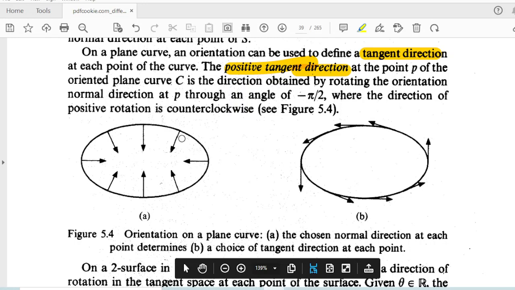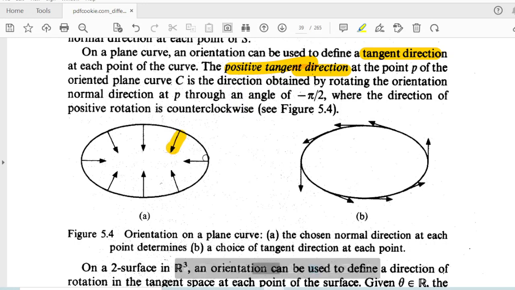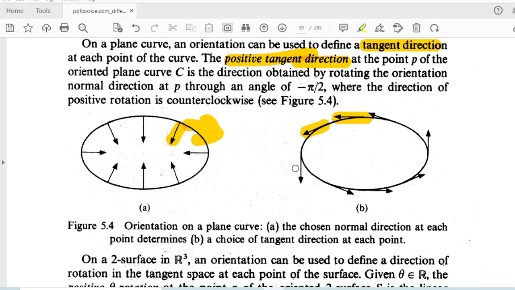Okay, so we are considering the normal vectors അകത്തോട്ട് ഉള്ള യൂണിറ്റ് നോർമൽ വെക്ടേഴ്സ് കൺസിഡർ ചെയ്തു. ഇനി ഈ യൂണിറ്റ് നോർമൽ വെക്ടറിനെ നമ്മൾ -π/2 ക്ലോക്ക് ആന്റി ക്ലോക്ക് വൈസ് ഡയറക്ഷൻ റൊട്ടേറ്റ് ചെയ്യുമെങ്കിൽ we get, if you are rotating this in anti-clockwise direction, it will be in this way, right? Anti-clockwise direction, and that is called as the positive tangent direction. And the second one, we can see these are tangent directions, unit tangent vectors, tangent directions.